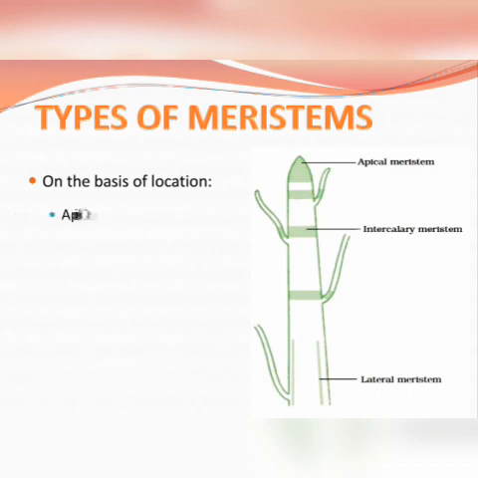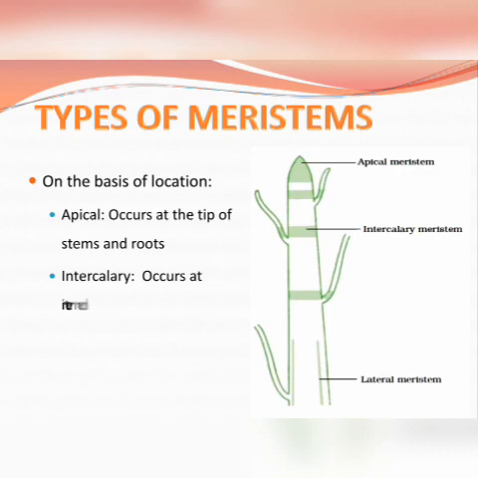So the first type is apical, which occurs at the tip of stems as well as roots. Next, intercalary, which is seen to occur at intermediate positions.